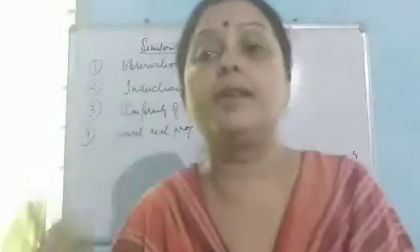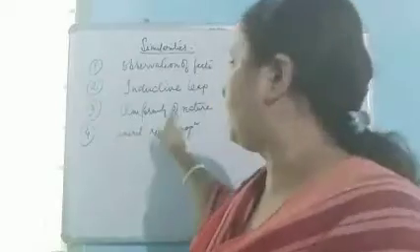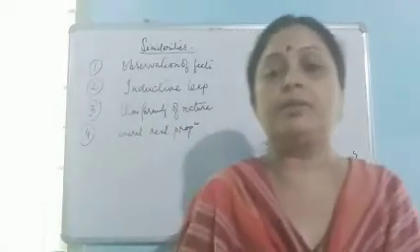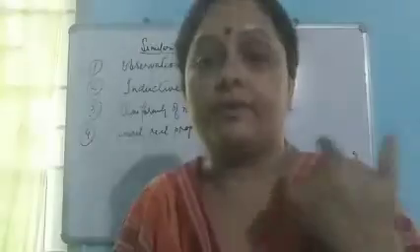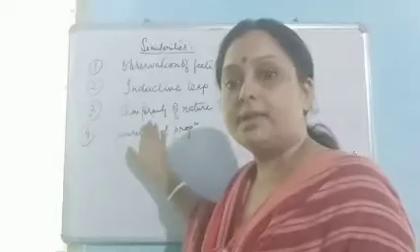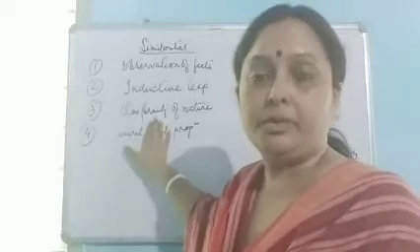Both scientific and unscientific induction are based on a similar ground, that is uniformity of nature. There are two grounds. One is uniformity of nature and another is law of causation. But the similarity we find between the two is that both depend on uniformity of nature.